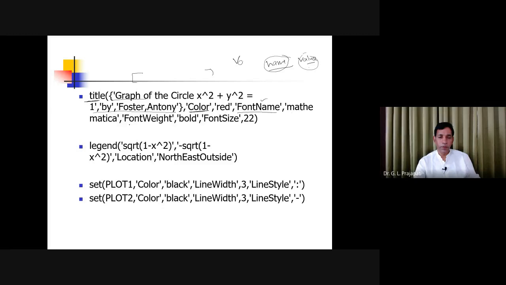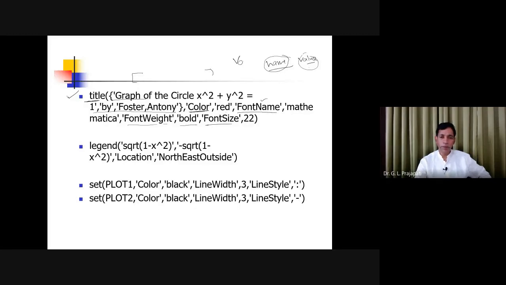Then font weight, this is the name, and what is the weight? You are keeping it bold, not normal. So the title will be written in bold. And font size, this is the name and this is the value. The font size you want to keep is 22. Now you are giving the title of the graph.